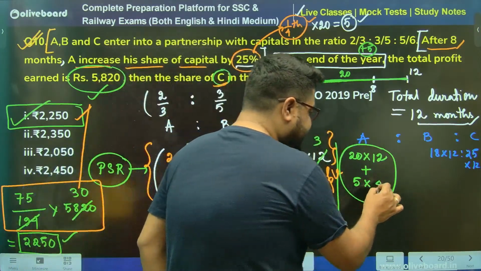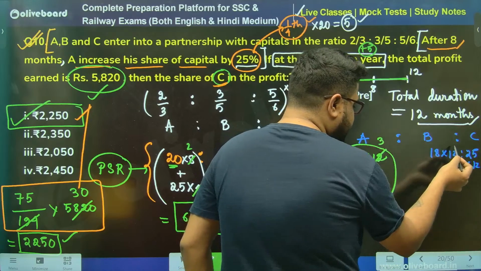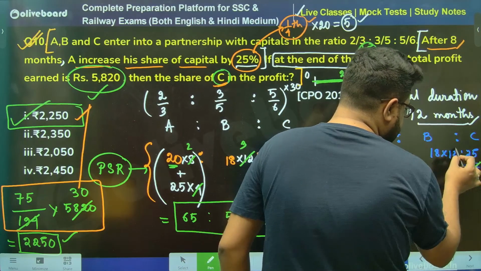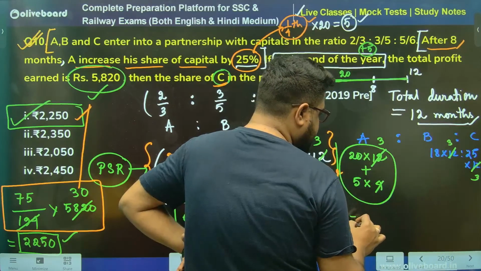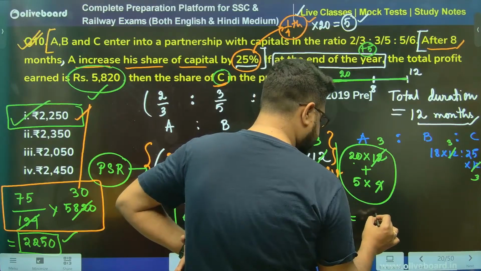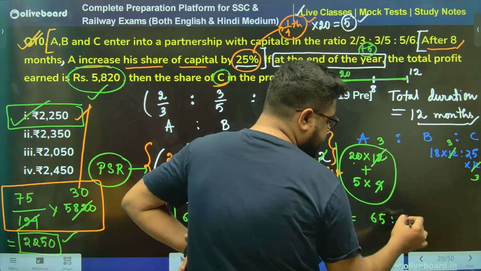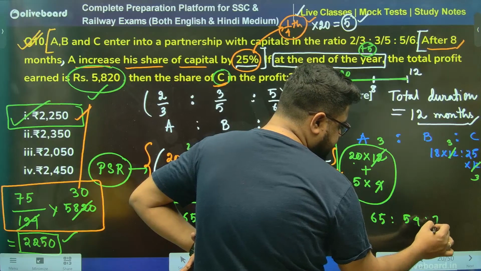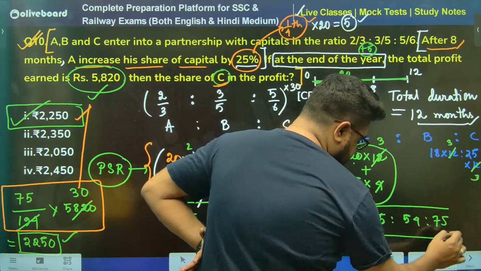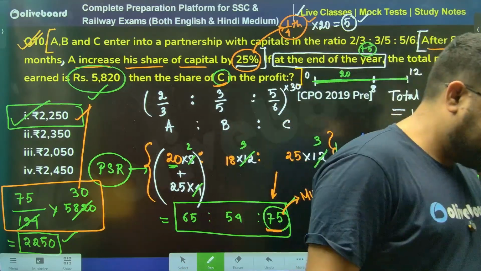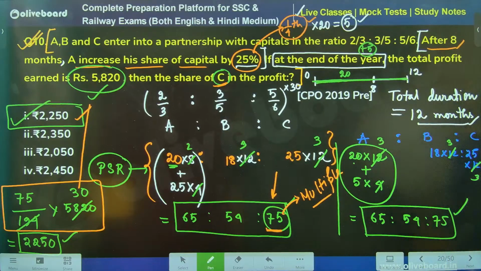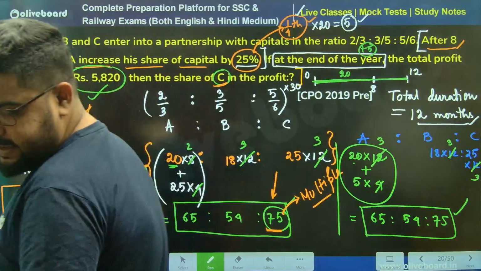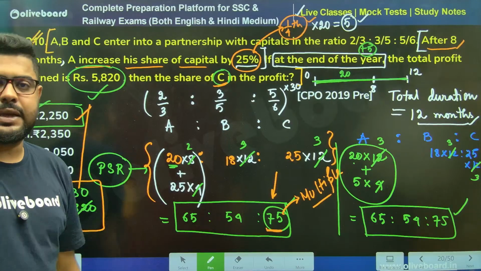Let's check. 4 threes are 12, 4 threes are 12, and this is 3. So 23, this is 65. 18 threes are 54, 25 threes are 75. You see now, are you guys getting the same thing, the same ratio? 65, 54, 75. I have just gotten out of your way. Are you getting the same thing?